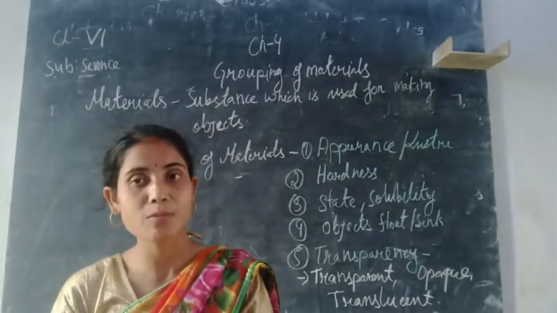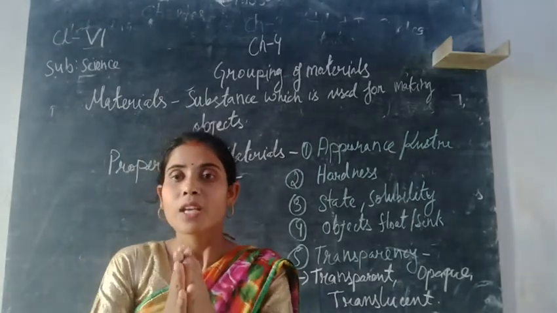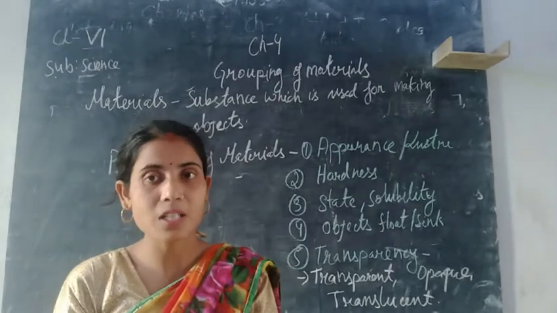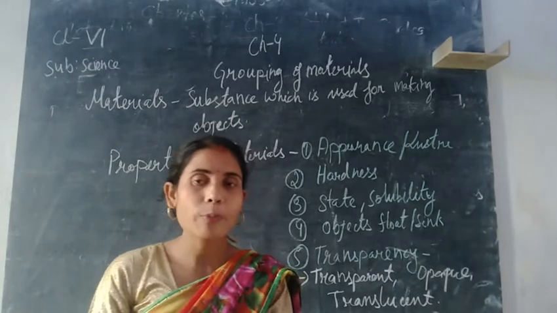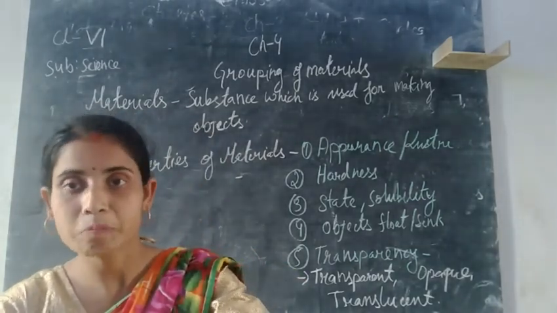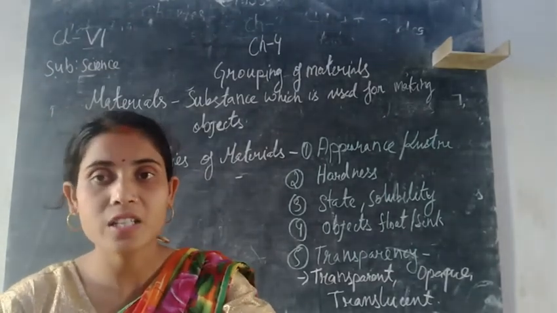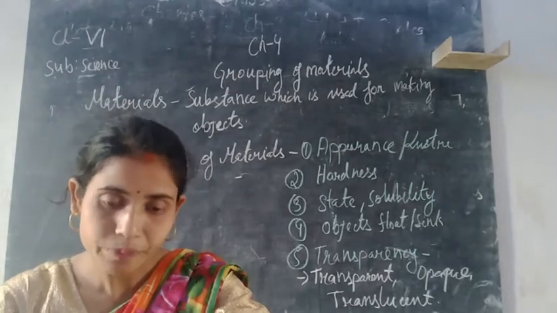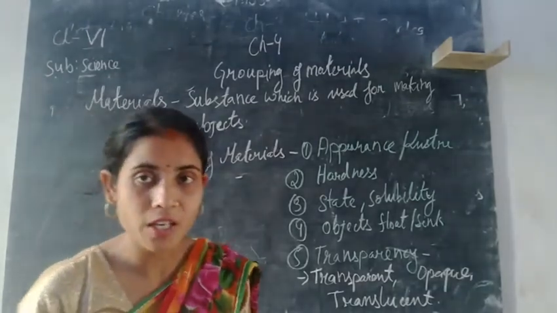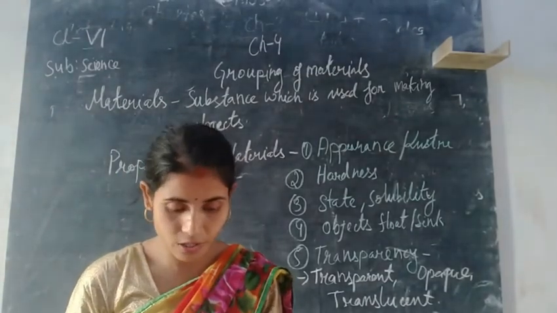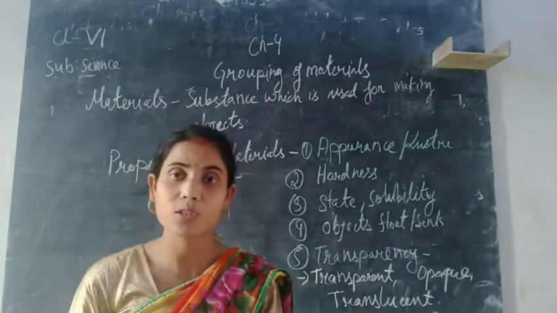And translucent materials have a property between transparent materials and opaque materials. That means there is a middle property. Butter paper is an example. Even glasses, there are some which are translucent. For drawing purposes, we use butter paper for coloring and decorative purposes, or for carbon copy also. That kind of material is translucent material. That means we cannot see fully, but partially we can see through translucent materials. Butter paper is the most common example of translucent materials.